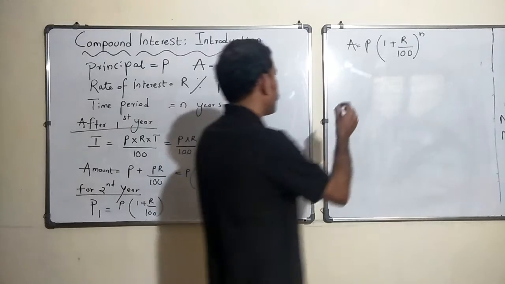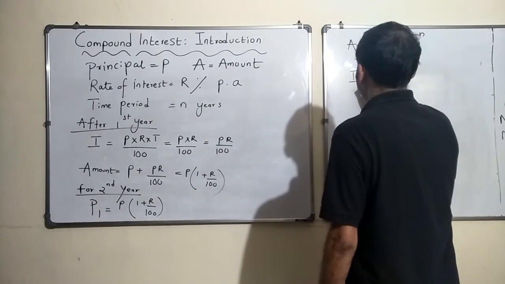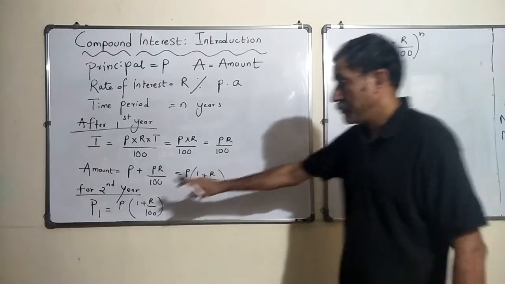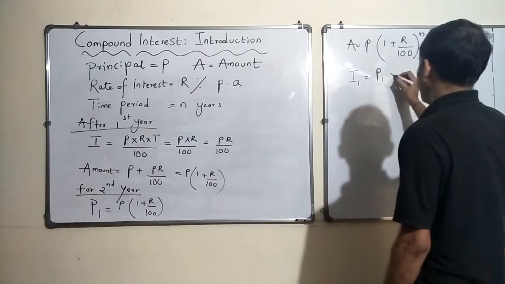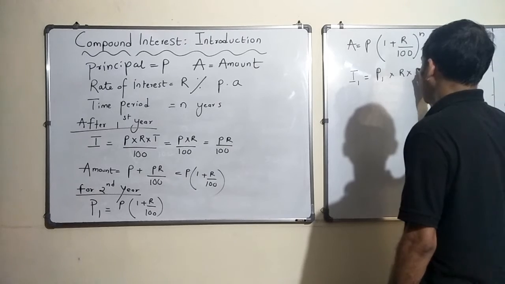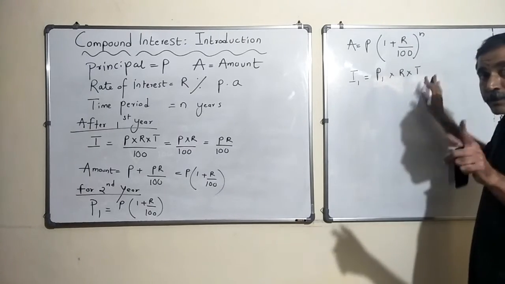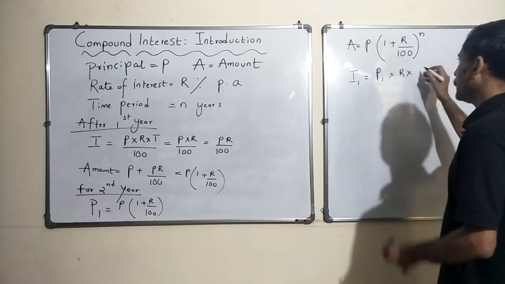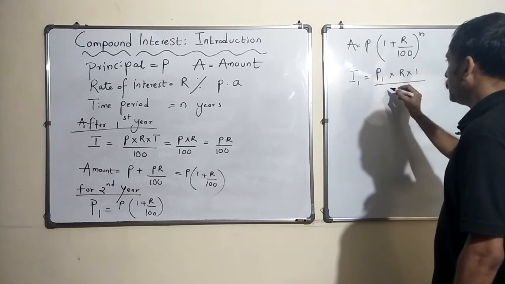So interest, let's say I1, is equal to the principal P1 into R into T, where T is nothing but 1 year. We are going to find out the interest for only 1 year. So this is divided by 100.